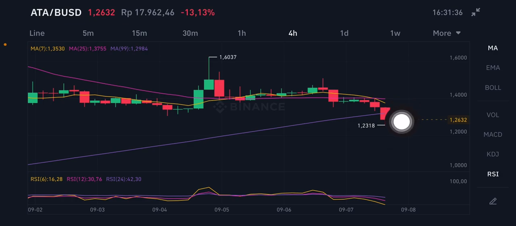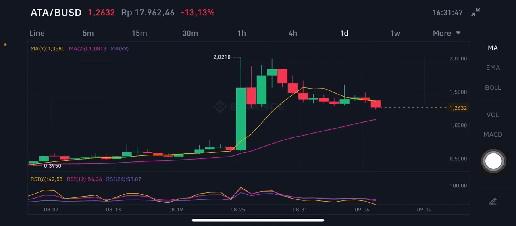Okay, so the next move is you have to wait and see first. Either they have a rebound, so you can enter on the rebound side. Don't enter right now because it's still in a correction, as we can see in the daily chart here,